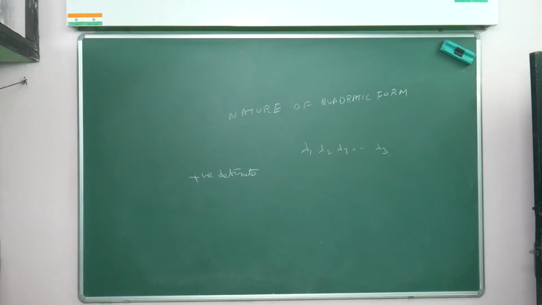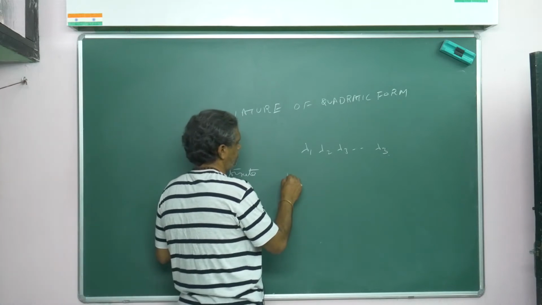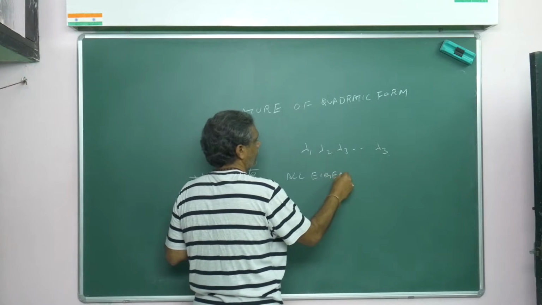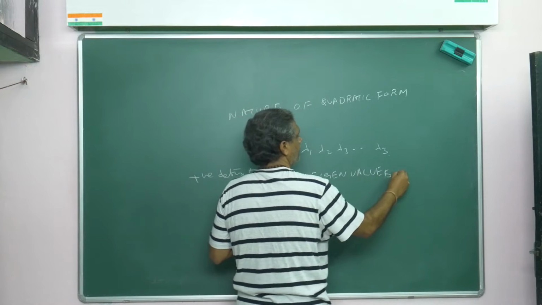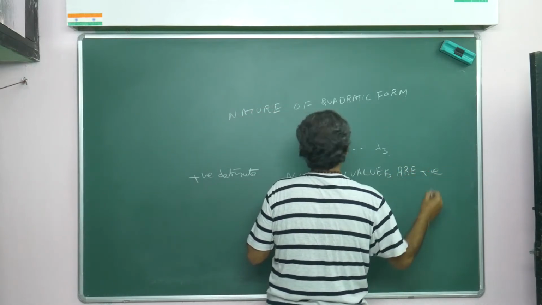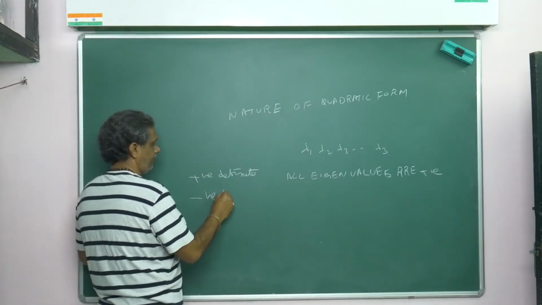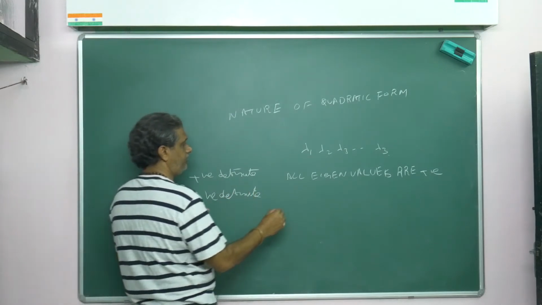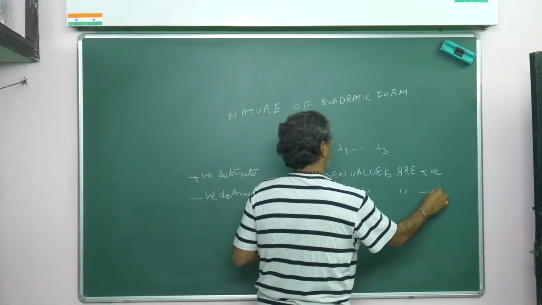All eigenvalues are positive. Then negative definite. Negative definite means what? All eigenvalues are negative.